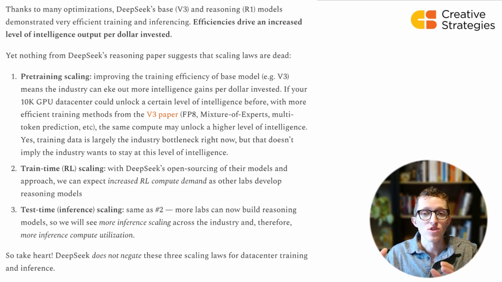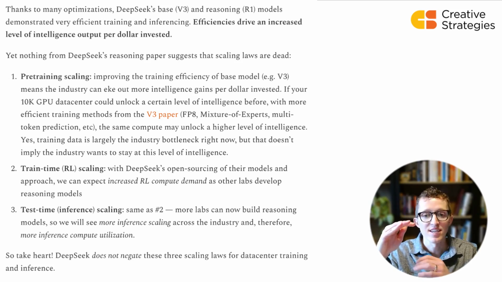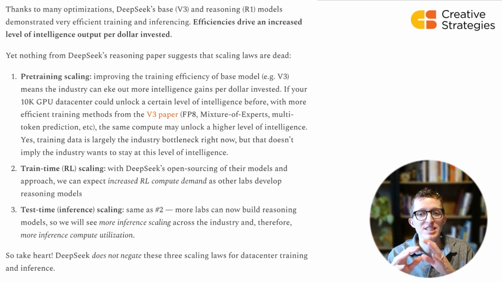But the industry so far is telling us that it still wants a higher intelligence ceiling. No one is saying, let's stop here. We've got enough intelligence, this is good enough. If they did, then it would be all about cost optimization. And maybe we'd be concerned, hey, we can get this intelligence now with fewer GPUs. But that's not what people are saying. They're saying we want a higher intelligence ceiling. And on top of it, DeepSeek did nothing to kill pre-training scaling. Again, it's a data issue that's the bottleneck.